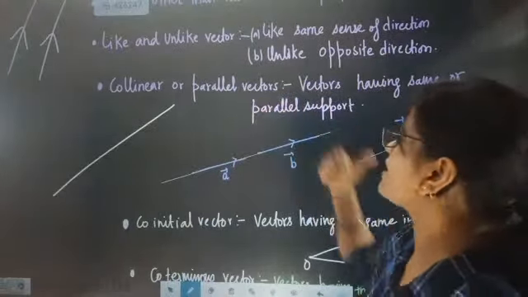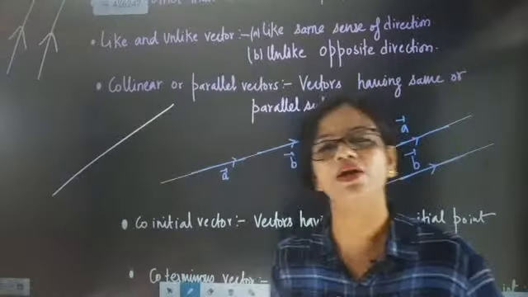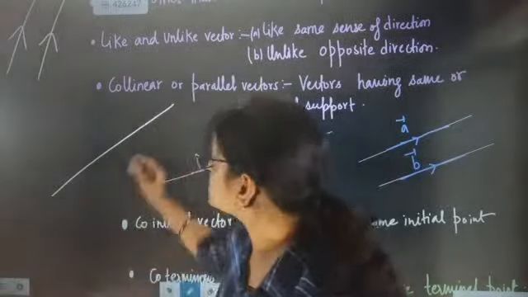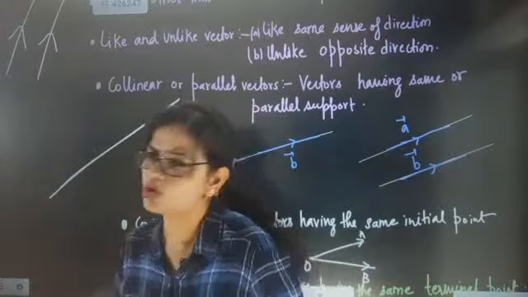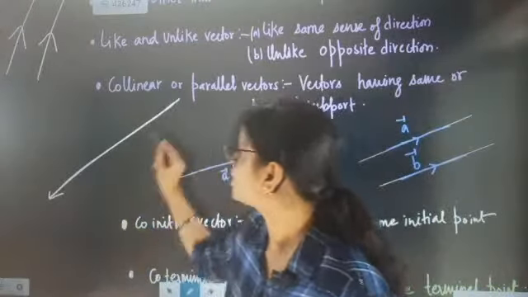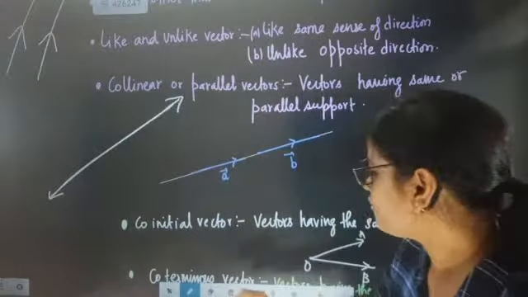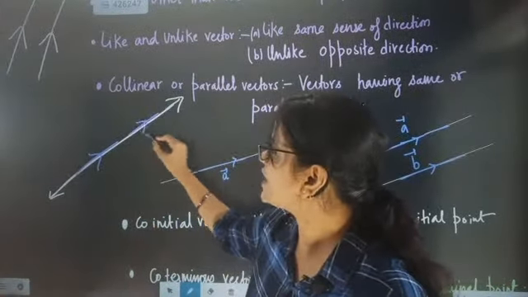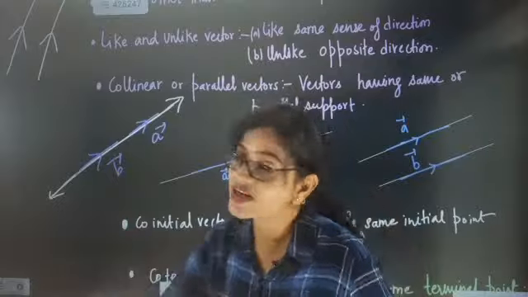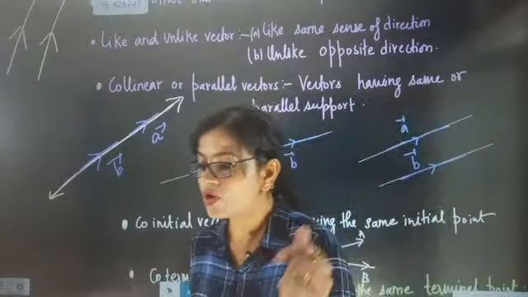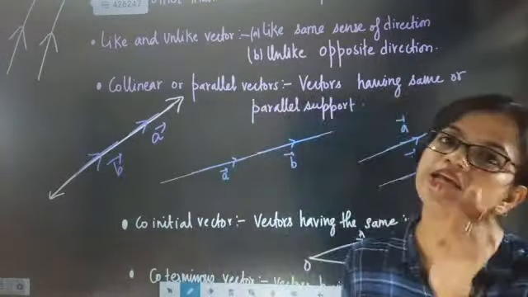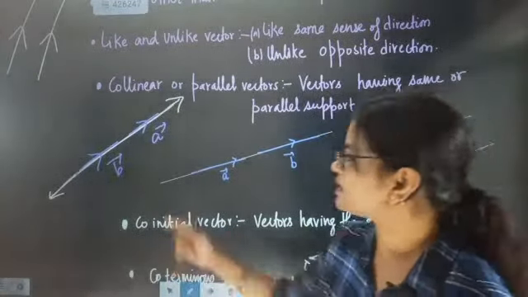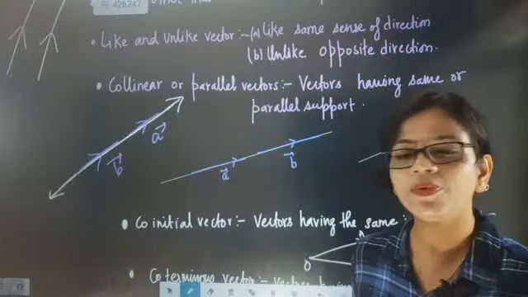So, collinear or parallel vectors. When will two vectors be called collinear vectors? Now we are going to talk about a support. This line is a support, one endless line. If in this endless line we draw two vectors, A vector and B vector, then these two vectors will be considered collinear vectors because they are part of the same support.